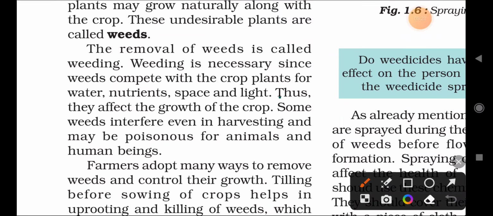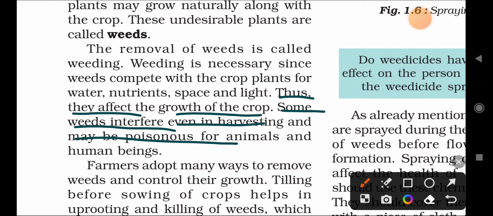Thus, weeds affect the growth of the crop. Some weeds interfere even in harvesting and may be poisonous for animals and human beings. Some types of weeds get mixed with the seeds even after harvesting, and they harm humans and animals because they are poisonous.